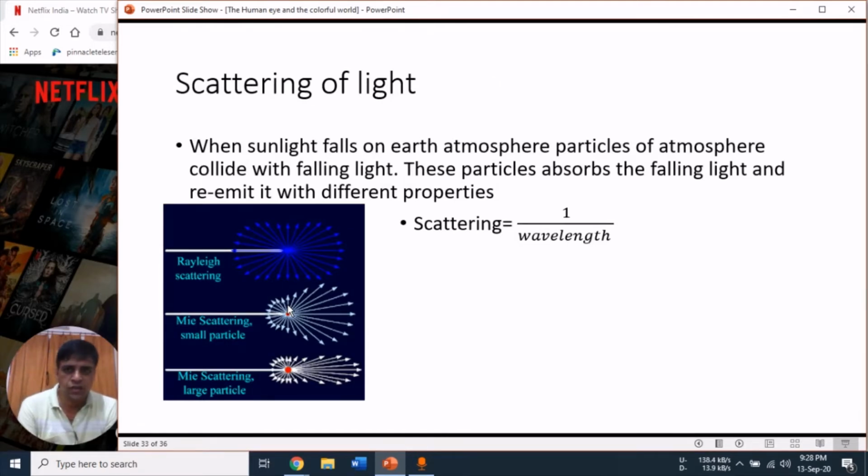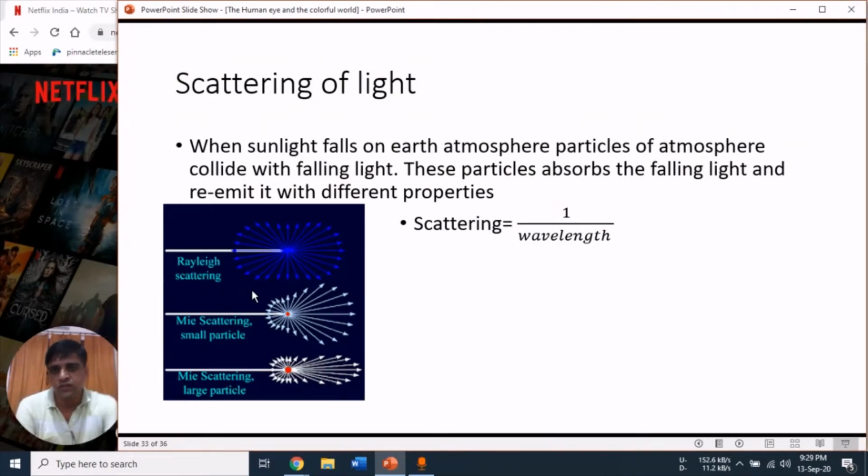Now, start with one of the phenomena. First is scattering of light. When sunlight falls on atmospheric particles, the particles collide with the falling light, absorb it and re-emit it with different properties. You can express scattering as a mathematical expression: scattering is inversely proportional to the wavelength. This type of scattering of white light is called Rayleigh scattering, because it was first discovered by this scientist.